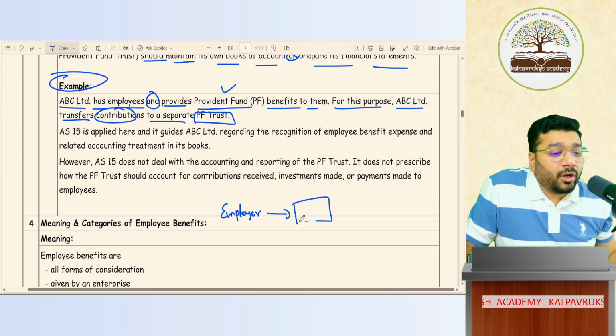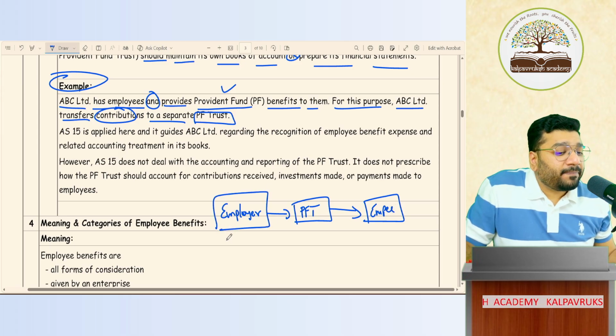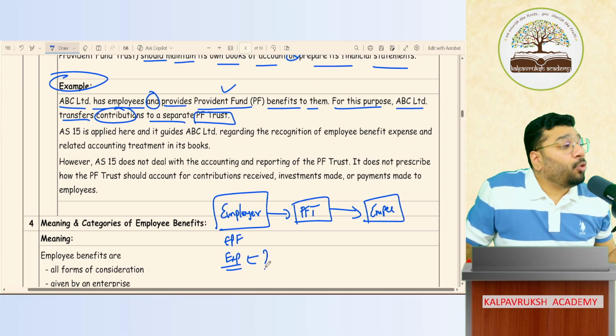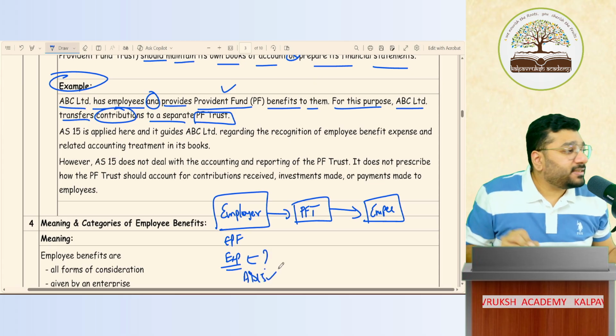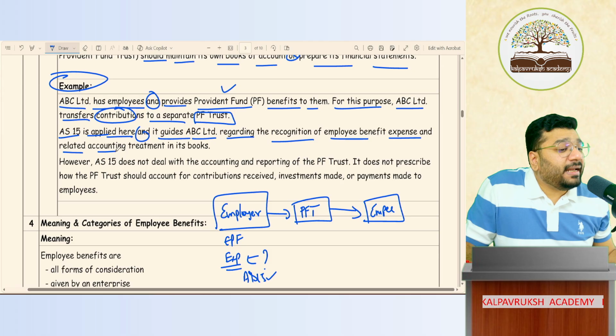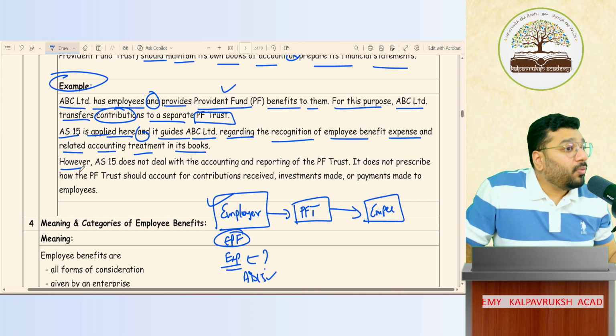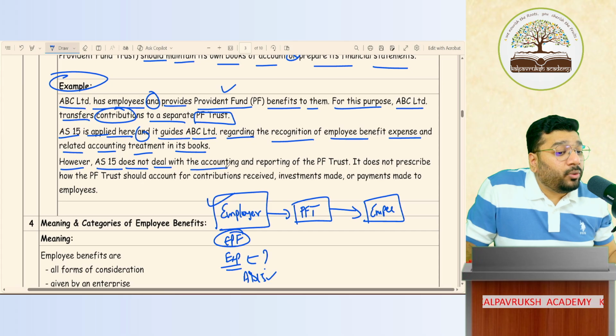Employer will contribute the amount to the PF trust. This trust in return will hand over the money to the employee. Got it? So for the employer, is this EPF an expenditure or not? Yes. So this expenditure, how to record? AS 15 guides us. AS 15 is applied here and it guides ABC Limited regarding the recognition of the employee benefit expenses and the related accounting treatment in the books. How the employer should record employee benefits, the guidance is given in AS 15. You have to follow. However, AS 15 does not deal with the accounting and reporting of the PF trust.